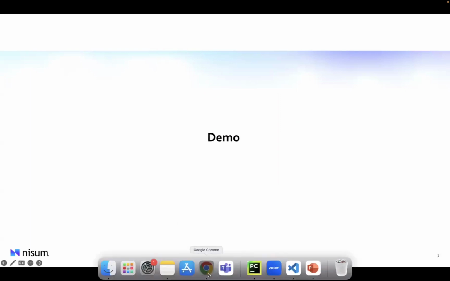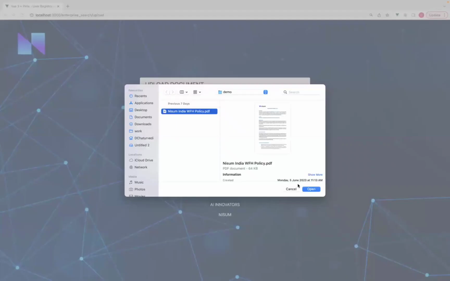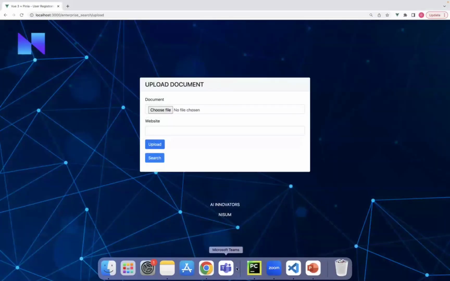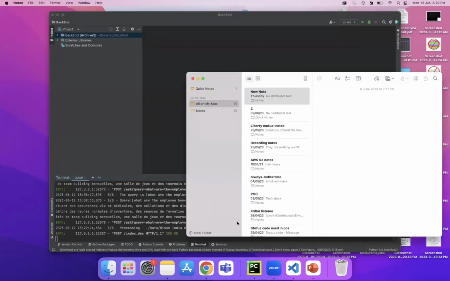I will provide a quick demo of these features. So this is our application. We can index documents in various formats and we can also index web content. First, let us upload a PDF document. This gets indexed and stored in the vector DB. So we have successfully uploaded the Nisum India work from home policy PDF.